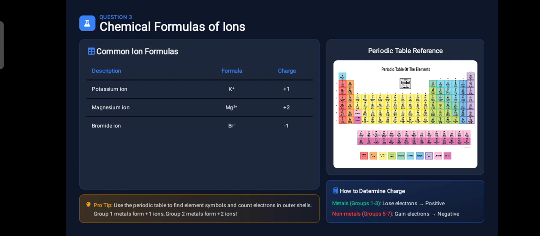But when they are charged particles or anions, then you have to change their names to fluoride, oxide, sulfide, bromide, and so on.